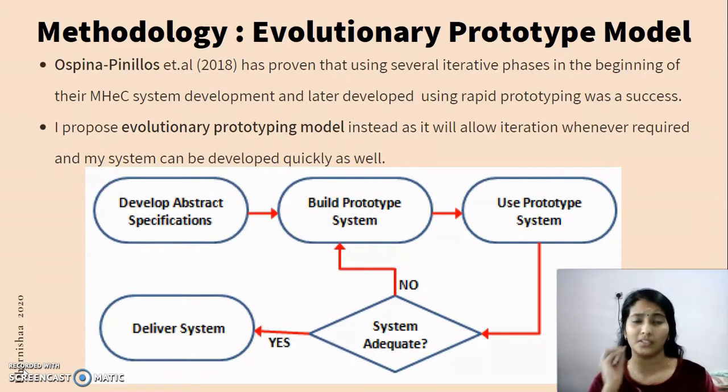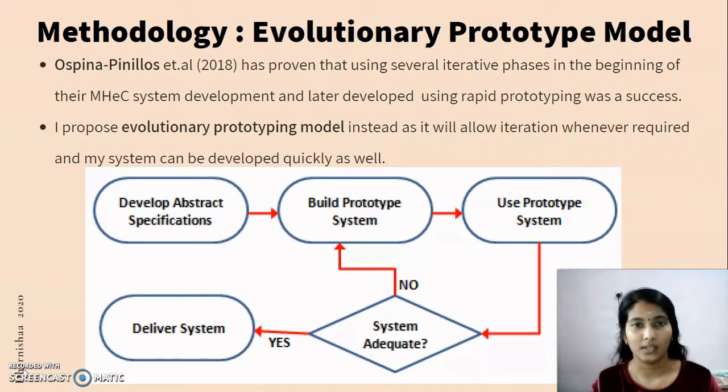Okay, methodology is a very important process. When you're doing a project, you should know what to do next, after next. So you need to choose a model according to your project. You need to study your project first, and you need to study all the models, and you choose the model that is suitable for your project.